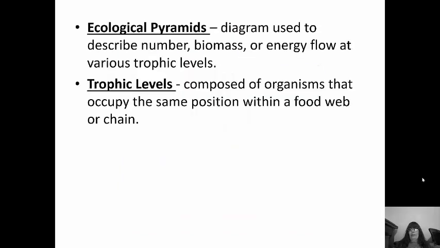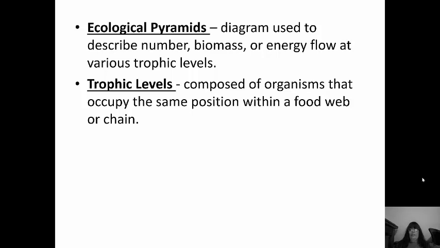So ecological pyramids are diagrams that are used to describe various things about the ecosystem. They can describe number, biomass, energy flow at different trophic levels. Trophic levels are composed of organisms that occupy the same position within a food web or a food chain.